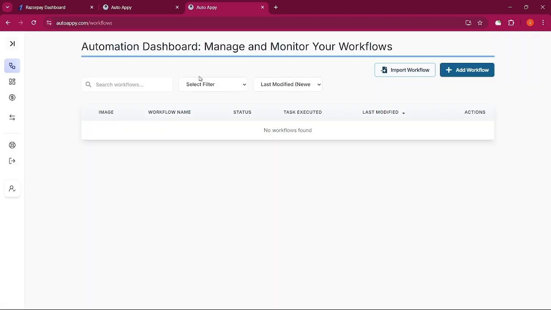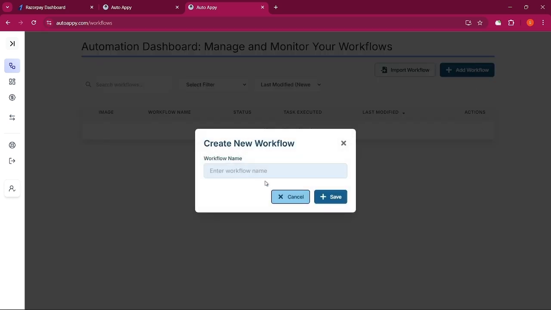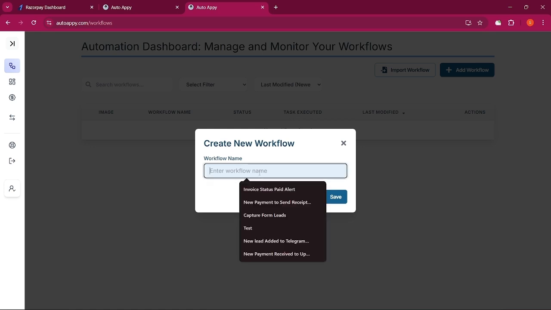Here you can find the dashboard of automation workflows, where you are able to manage and monitor your workflows. In this section, on the basis of filters, like their status and tasks executed by the workflow, you can create, manage and monitor your workflows. Now let's create the workflow by tapping on add workflow and give it the name payout process to settlement error.